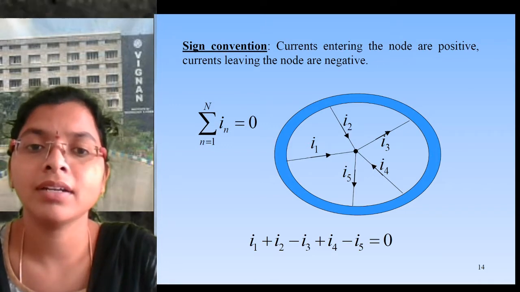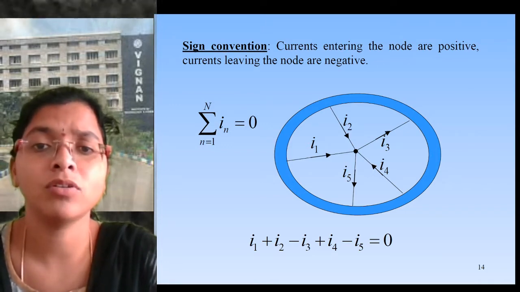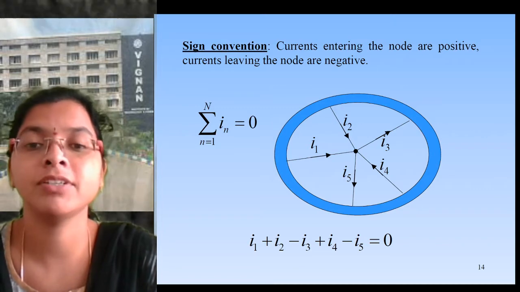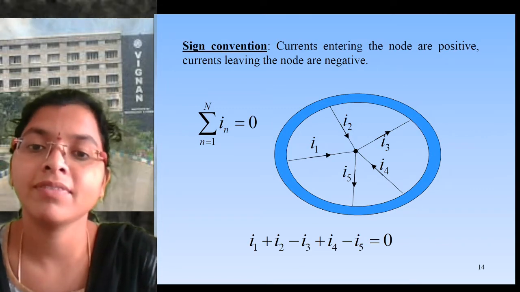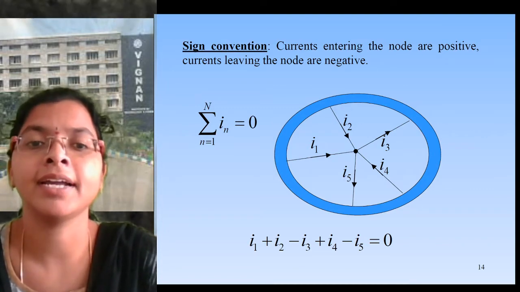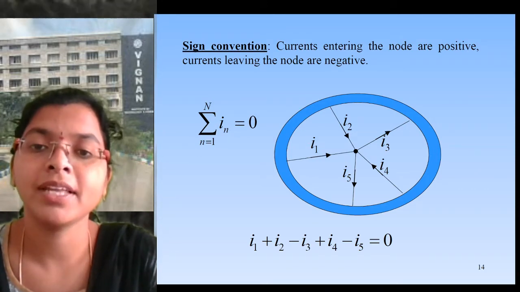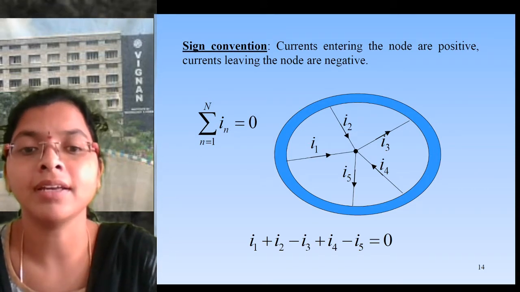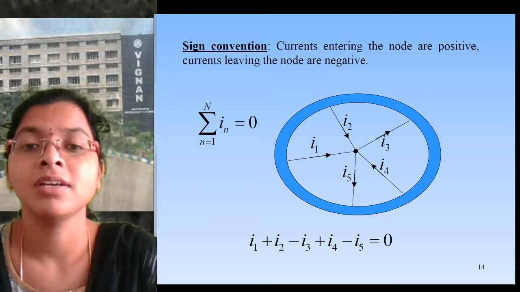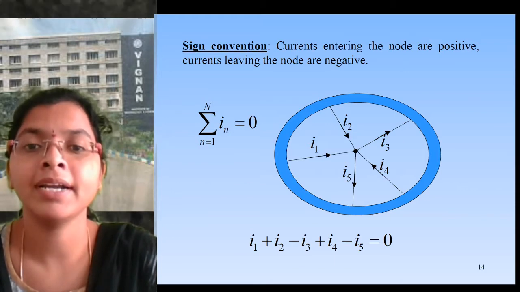So we are going to write the algebraic sum. I already told you, if current is entering, we take it as positive, and if current is leaving, we take it as negative. Now you tell me, what will be the equation? Here I1 is entering, so that is a positive sign for I1. We are taking the algebraic sum, so we add all the values and equate it to 0.